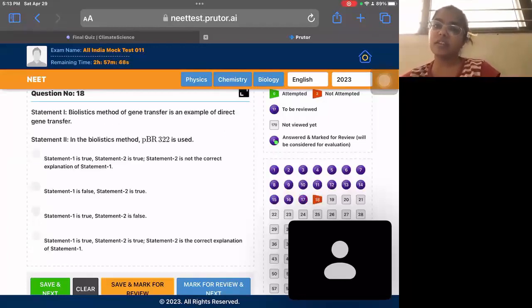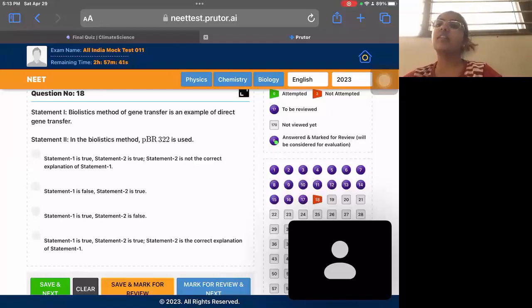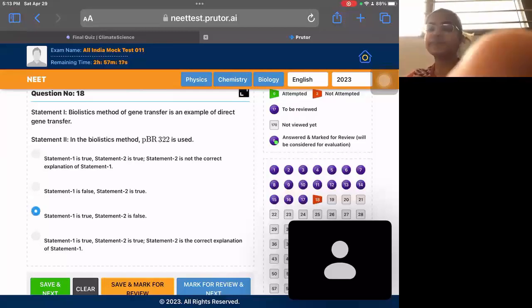Okay, question 18 is again statement based. Ballistic method of gene transfer is an example of direct gene transfer. Yes, where in ballistic method, tungsten or gold is used for transferring of gene directly. And statement 2 is in the ballistic method, pBR322 is used. pBR322 is a vector. It is not used in the ballistic method. That one is false. So statement 1 is true, but statement 2 is false.